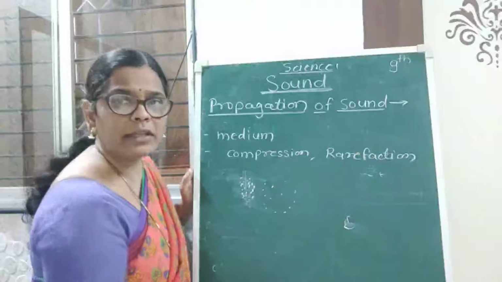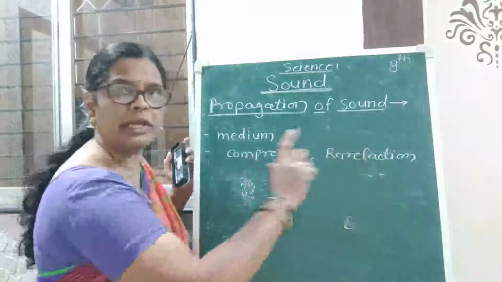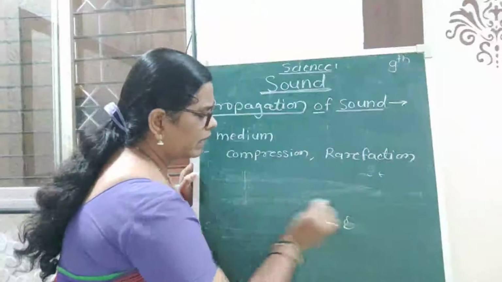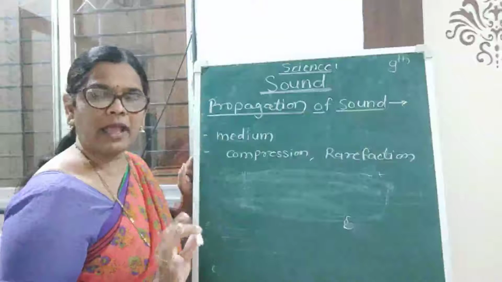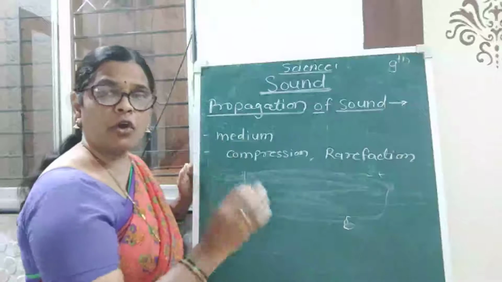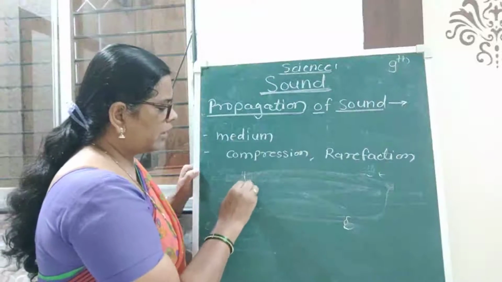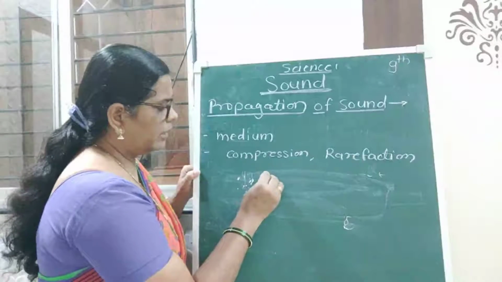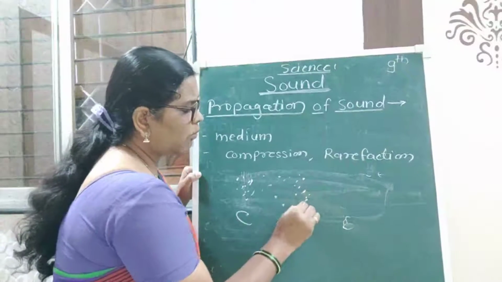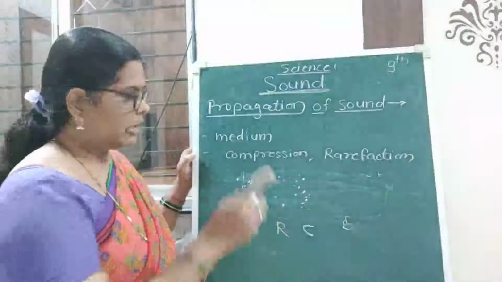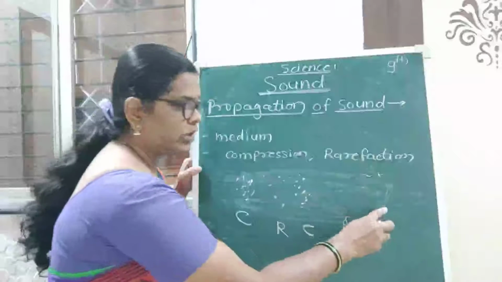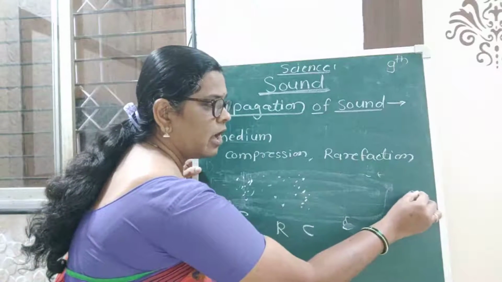Therefore, when sound waves travel through a medium, suppose this is a medium, any medium, suppose this is an air medium, and when sound waves travel through the medium, it forms a region of compression, and a region of rarefaction. Again it forms a region of compression. So alternately, regions of compression and rarefaction are formed up to the ear of the person.